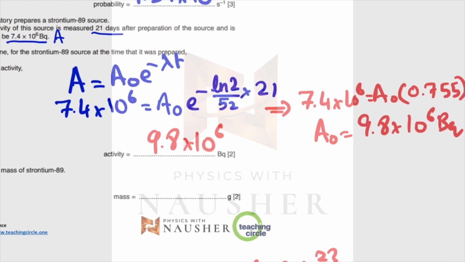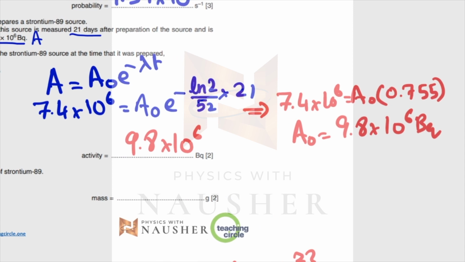And how do you go about that? You simply say the activity is 7.4 in 10 to the power 6, that was given in the question, is equals to A naught e to the power minus lambda ln2 over half-life. Half-life was 52 days and the time is 21 days. Remember, they must have the same units. So if this is days, this has to be days as well.